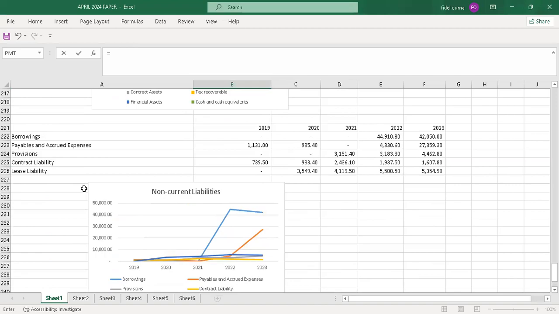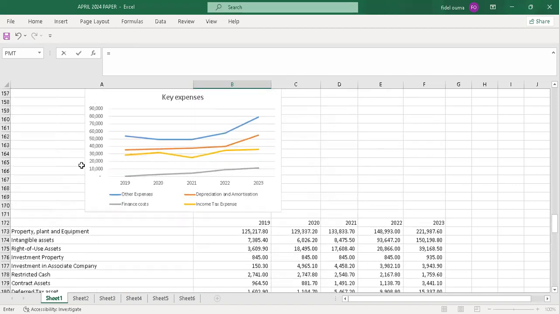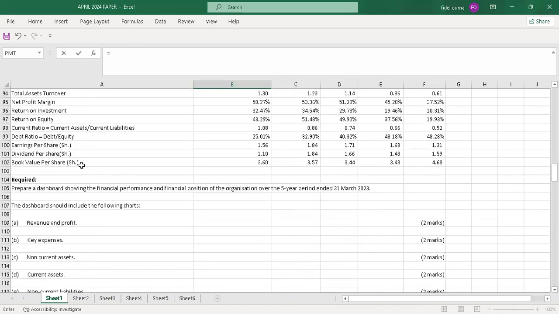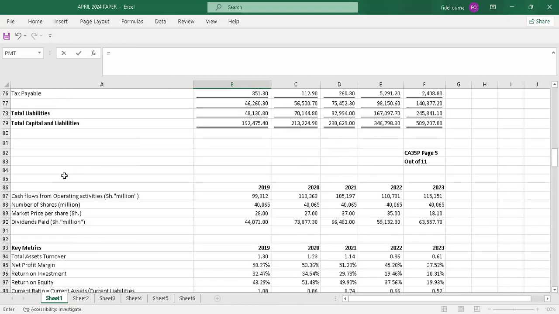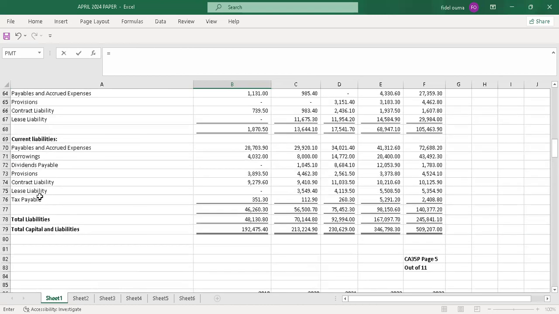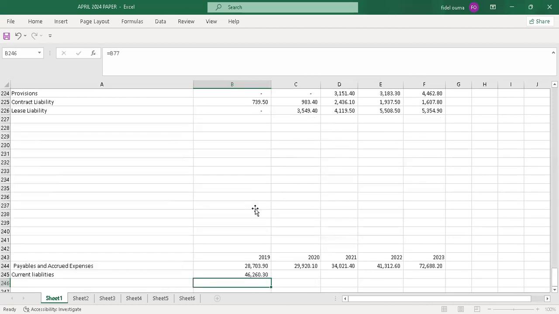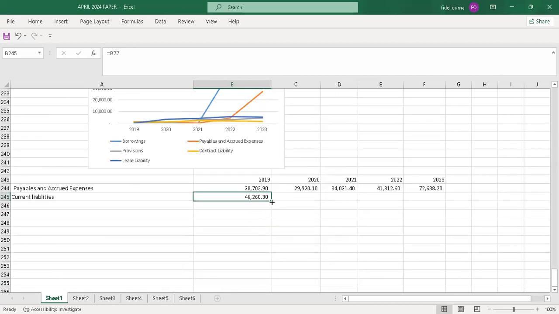So just equals to, then I pick the current liabilities, which is provided. Here everything was provided. It's just for you to do the workings. So these are current liabilities. So this is the total current liabilities. So I'll just pick that. Then I'll drag. Yeah.